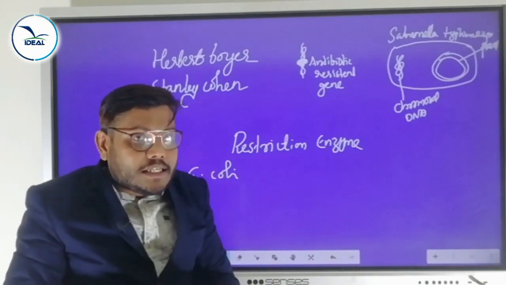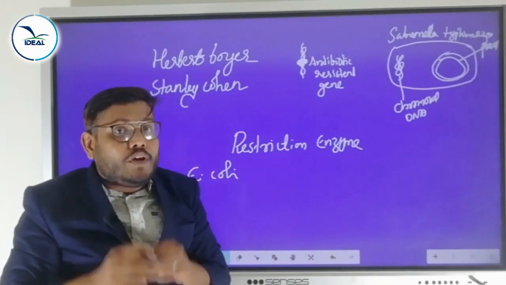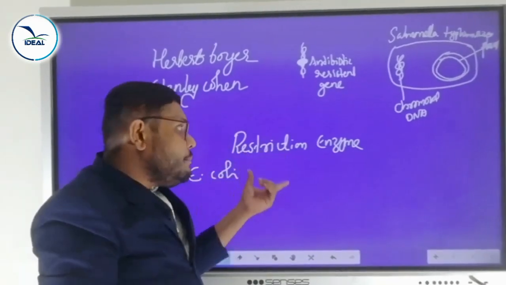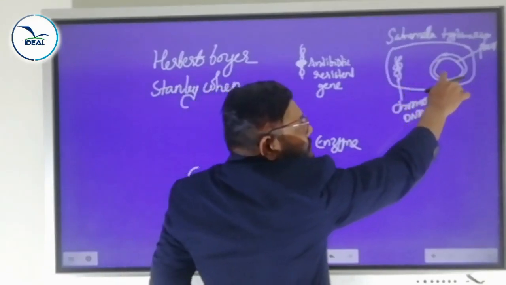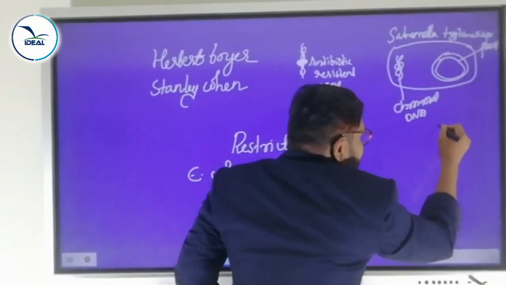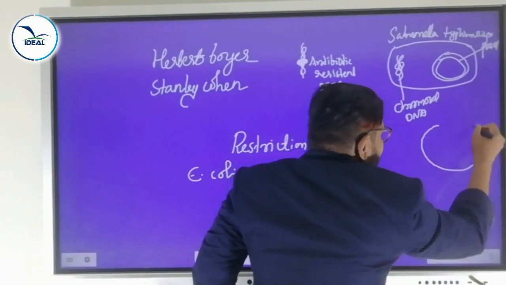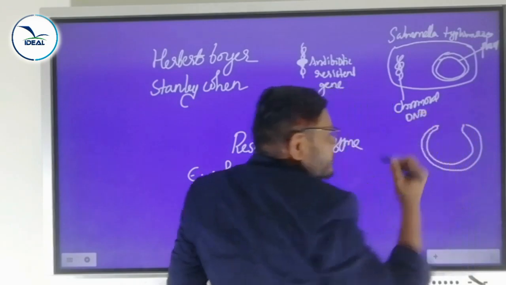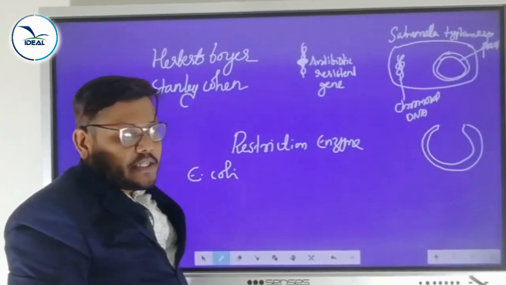In biotechnology, for cutting the DNA, we are using one of the tools, that is restriction enzyme. With the help of the restriction enzyme, this particular DNA is cut. So this is the plasmid DNA. We are cutting that particular plasmid DNA with the help of restriction enzyme.